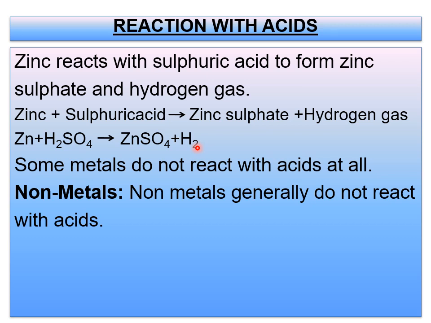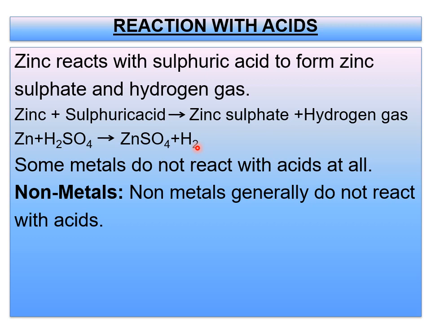One more point I'll tell you, just listen. The other examples: magnesium reacts with sulfuric acid to form magnesium sulfate and hydrogen gas. Aluminium reacts with hydrochloric acid to form aluminium chloride and hydrogen gas. These are other examples. With some metals, the reaction is very fast as well as vigorous. When you add acids to zinc or iron, you can see the reaction is very fast, while with other metals it may be slow. Now, some metals do not react with acids at all.